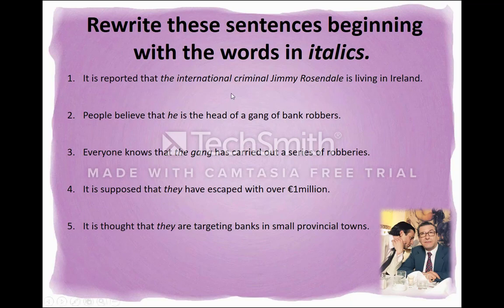Okay, now rewrite the sentences beginning with the words in italics.